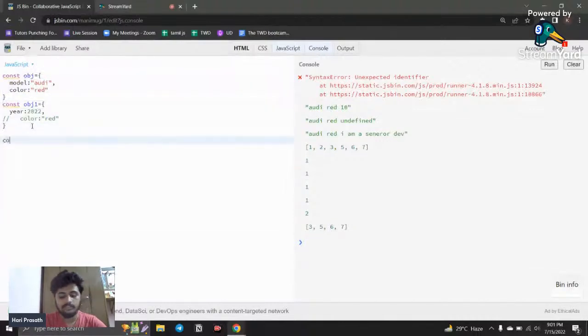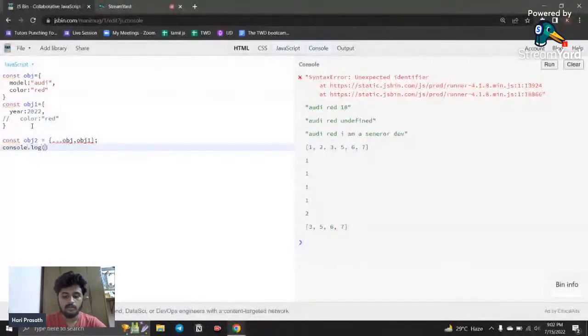How can we do that? We say simply const obj2, I create an object, and here you can create the mustache tag, and here you can use the spread operator to copy that. Okay, copy that obj, comma, and here you can use the obj1.